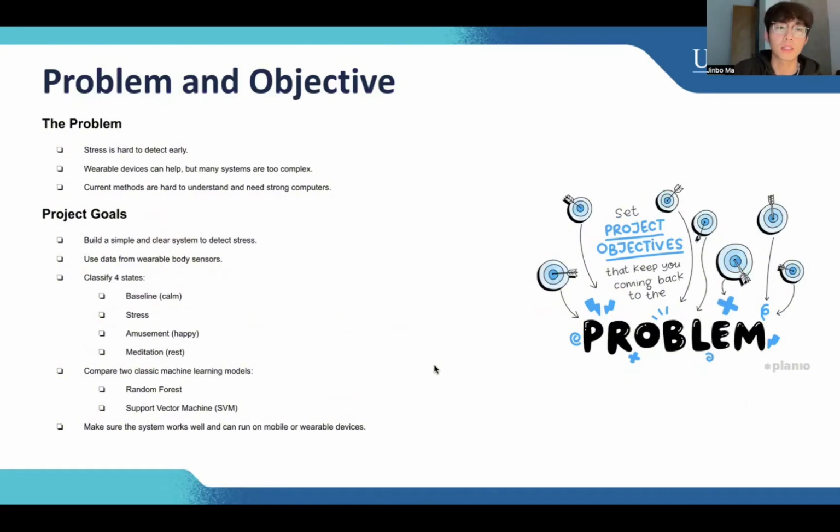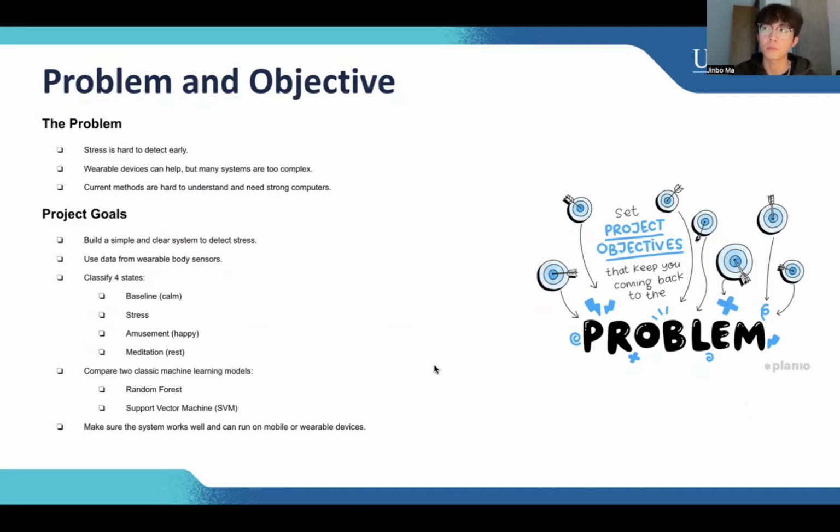So the problem and objective. There are also some problems over here. The problem is how can we detect stress accurately using wearable devices? Stress is hard to detect early, and wearable devices can help, but many systems are too complex. And current methods are hard to understand and need strong computers.